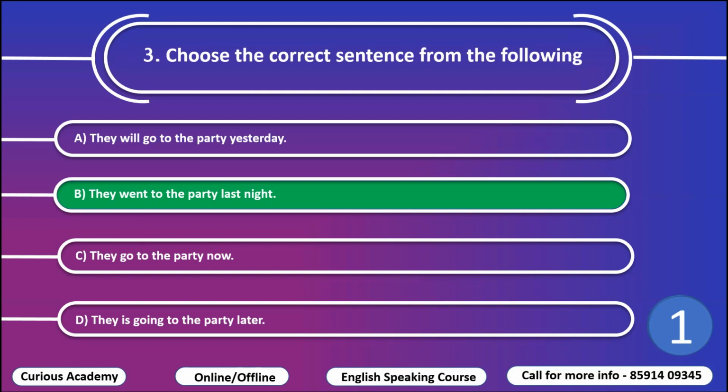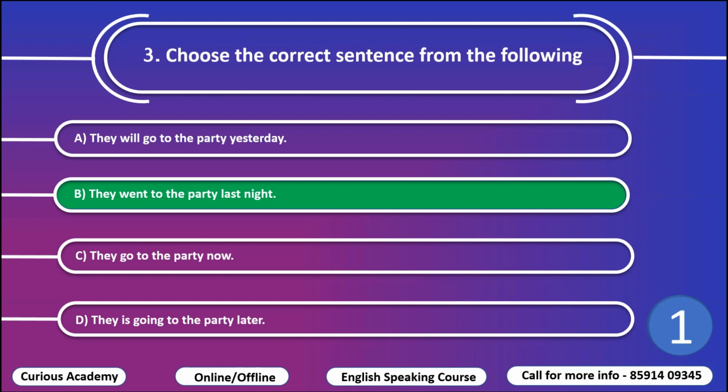This is simple past tense. In A, what is the problem? They will go to the party yesterday. So future tense is used, but yesterday is written. So this is past. Yesterday is past. In C, they go to the party now.